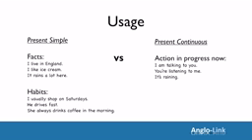Is the sun shining? So, just to sum up, use the present simple for facts and habits, things that happen regularly, that are general facts, and use present continuous for things that are in progress now, temporary actions. Right then, let's move on and look at some common mistakes.